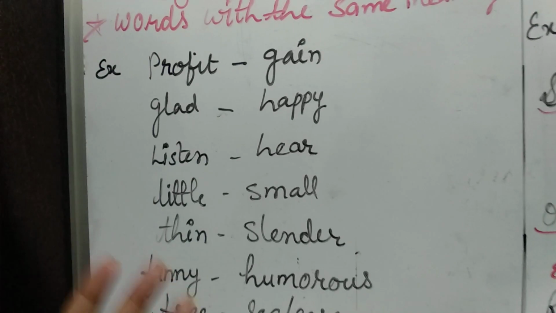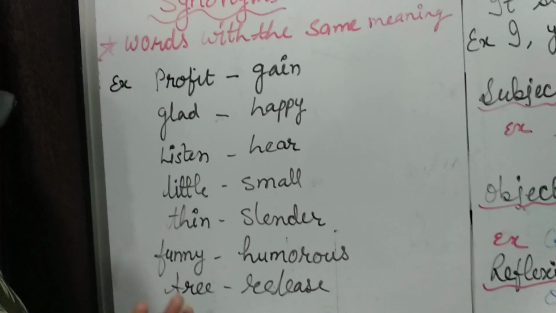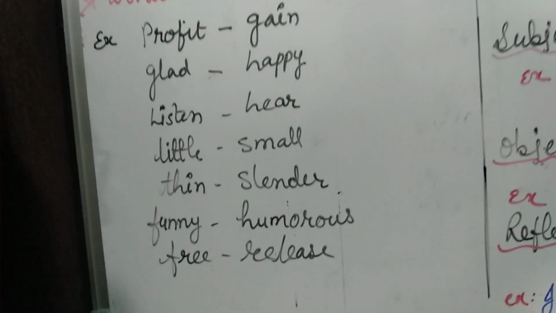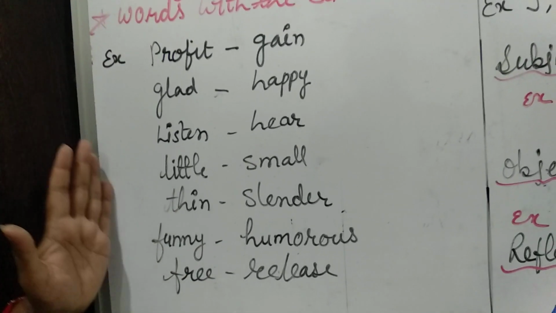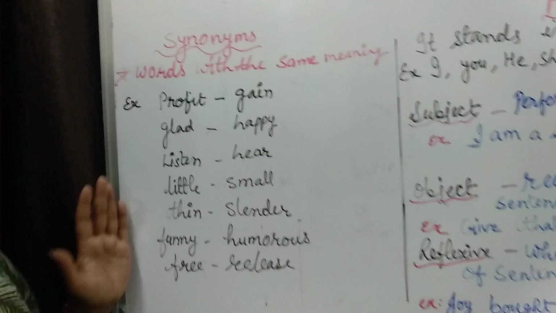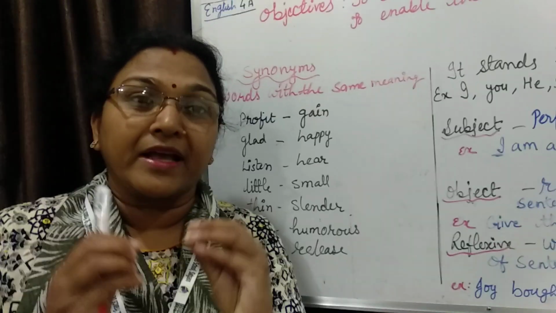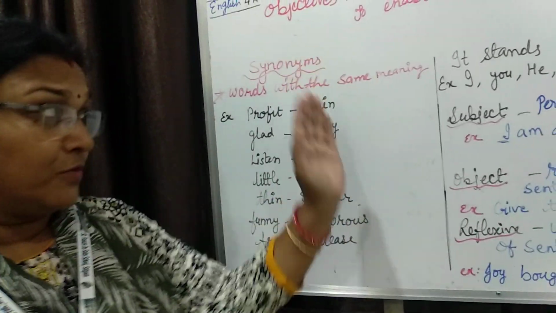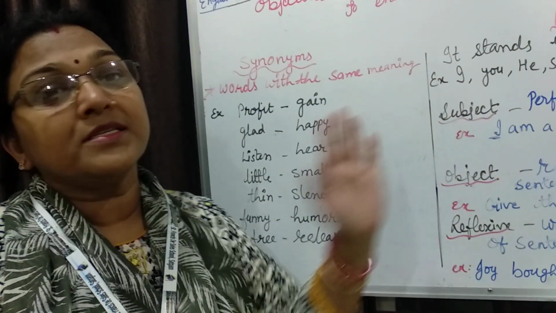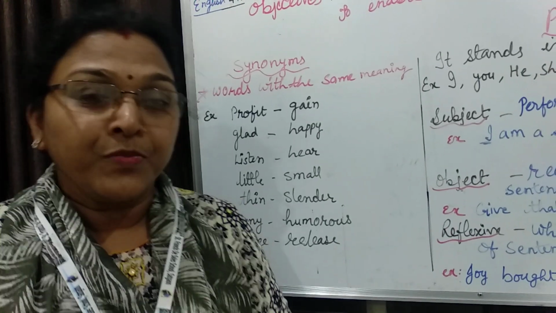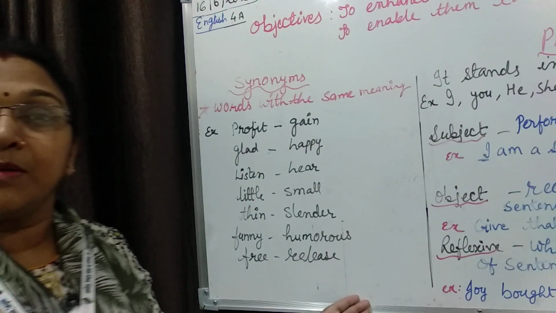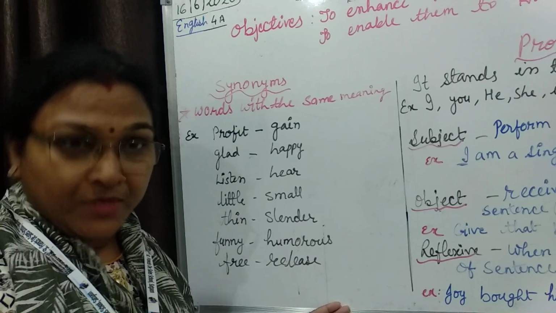Thin, that means slender. Funny, humorous. And free, that means release. These are some of the examples with which I just want you to analyze what a synonym exactly is. So we come to know that synonyms are words which have the same meaning. After reading this we will be proceeding with our exercise.